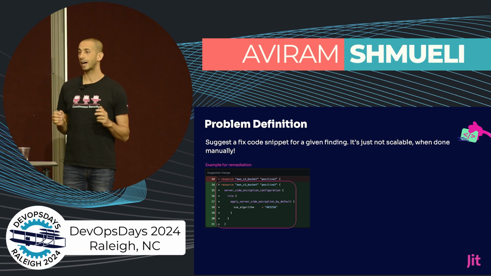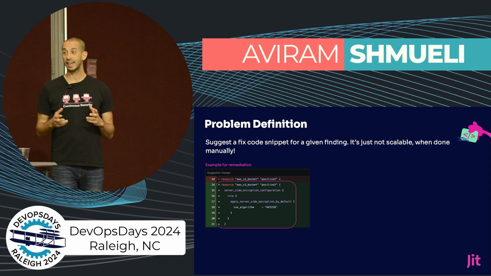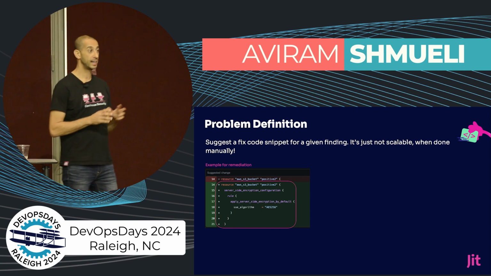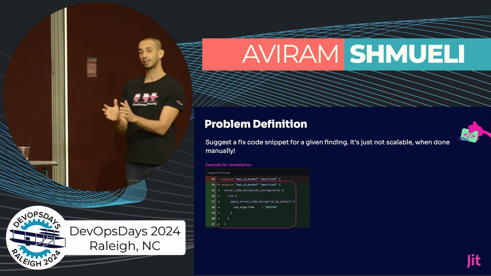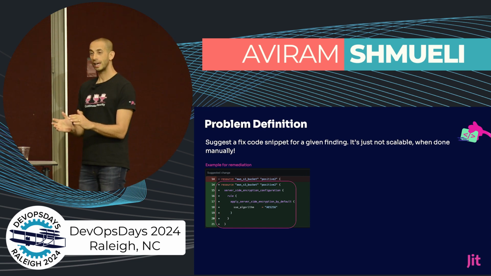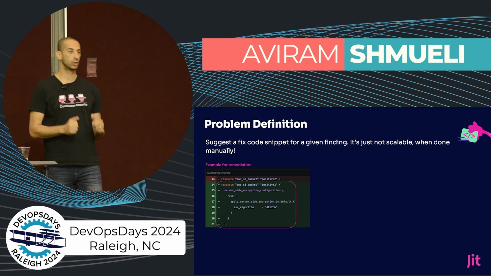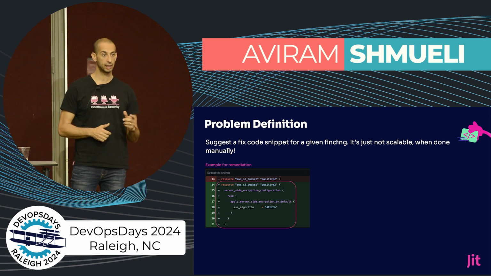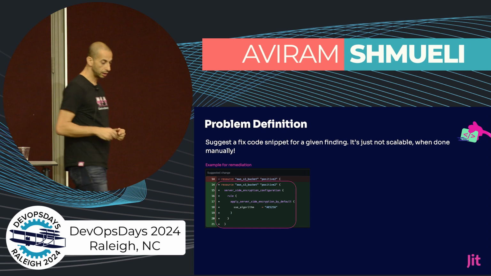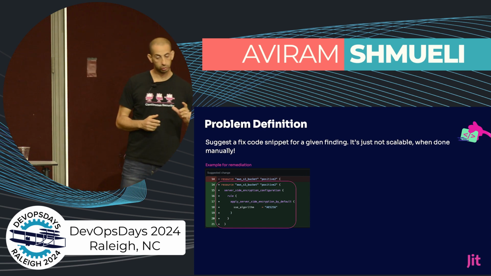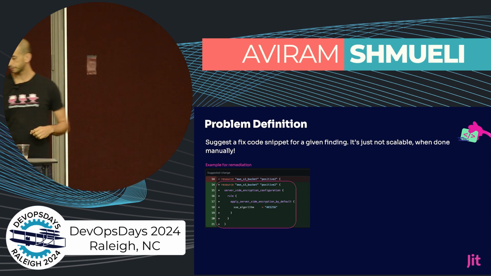So ideally, we would like an AI solution to tell us, hey, this S3 bucket is not encrypted. Here is a snippet that you just need to edit, and it will make this S3 bucket encrypted. So, for example, to switch between line 14 and the rest of the section.